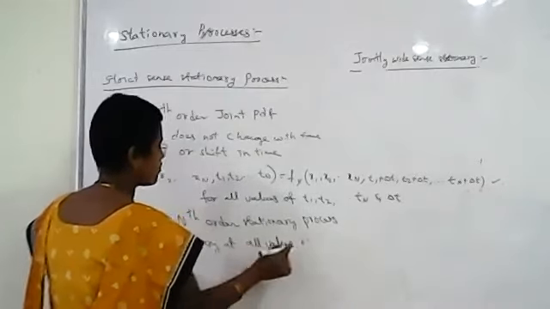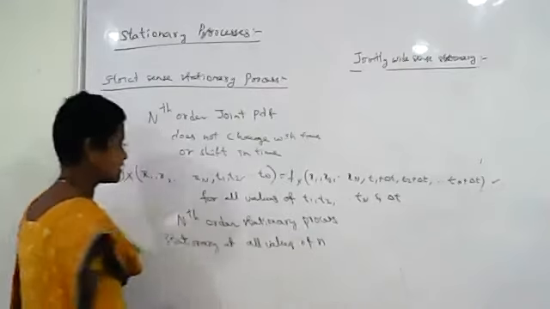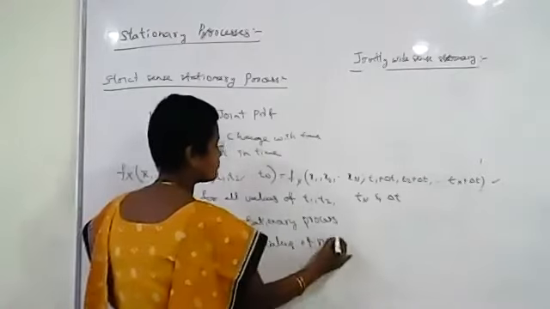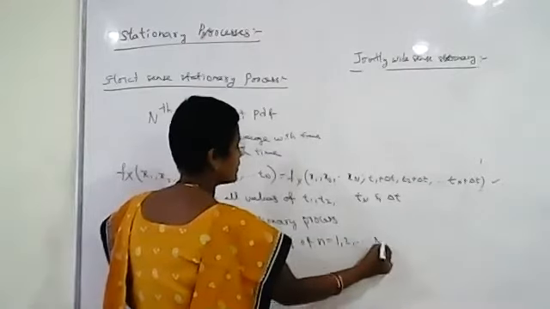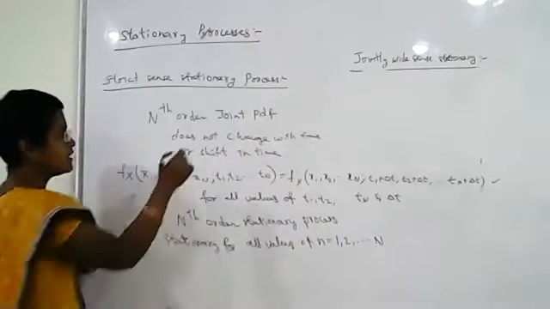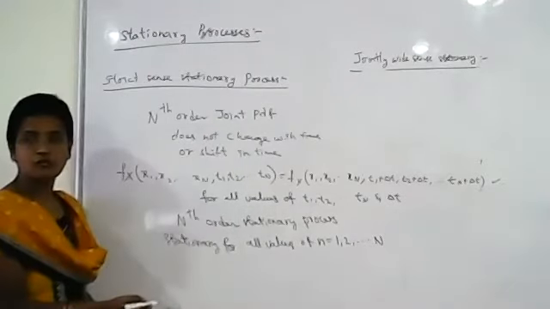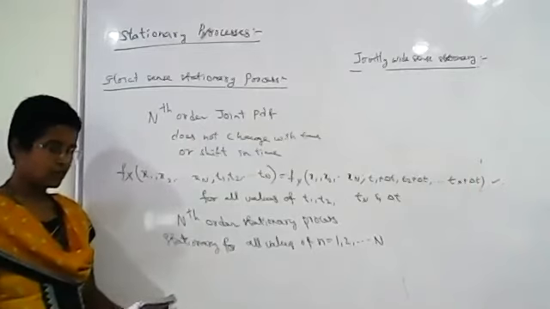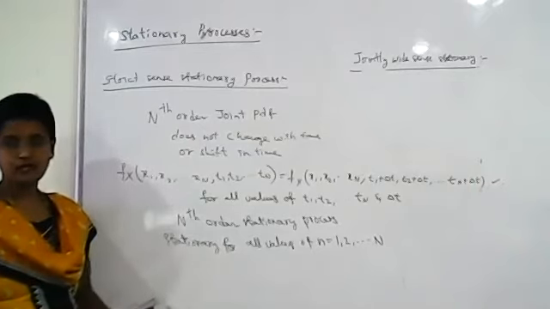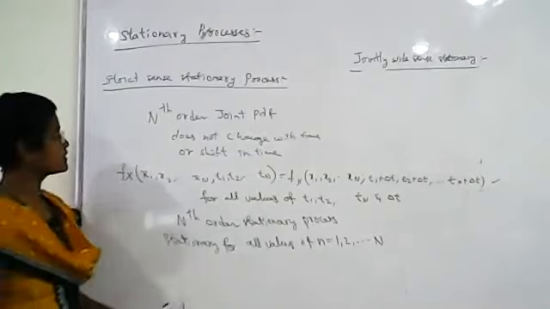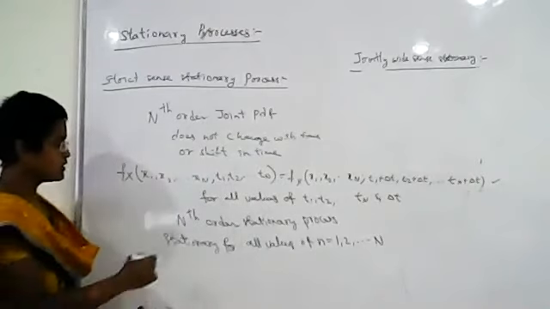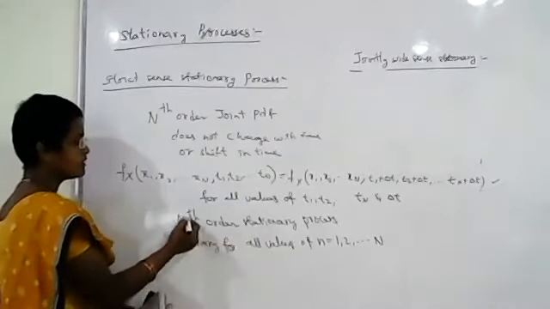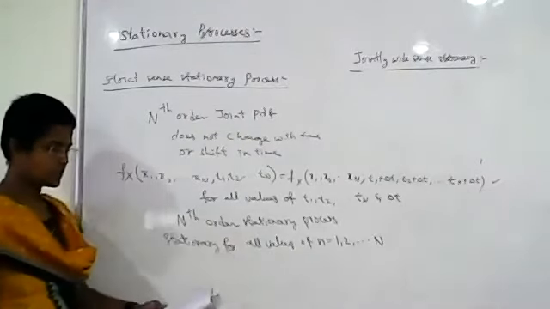It should be stationary for all values of n, where n varies from 1 to capital N. We are taking the nth order joint probability density function, so it should be stationary for all values of n from 1 to N. Then the process is called a strict sense stationary process. Since it is stationary for all the values of n, this is also called an nth order stationary process.